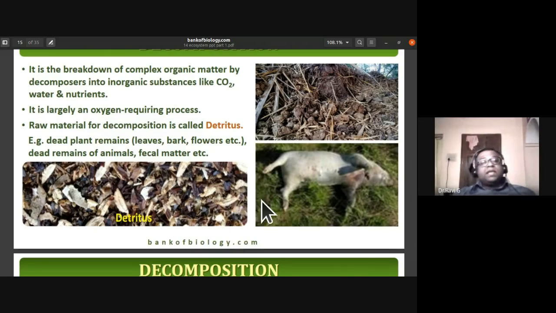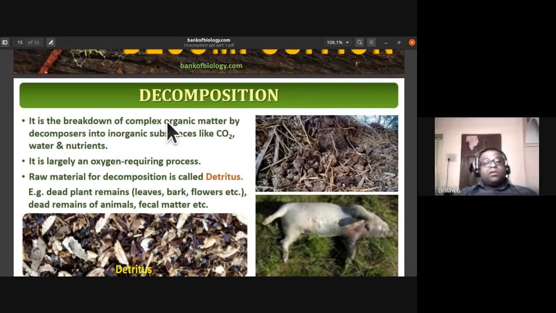So what is decomposition? It is the breakdown of complex organic matter by decomposers into inorganic substances like carbon dioxide, water, and nutrients.